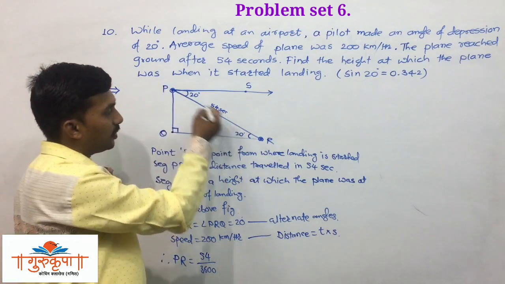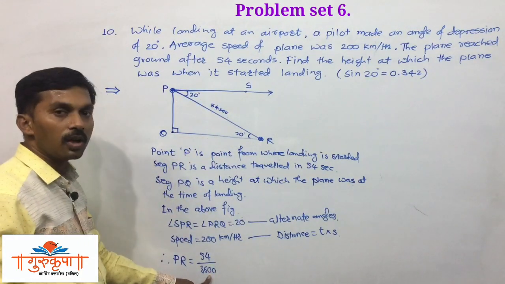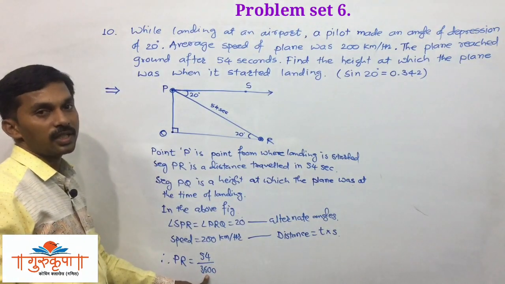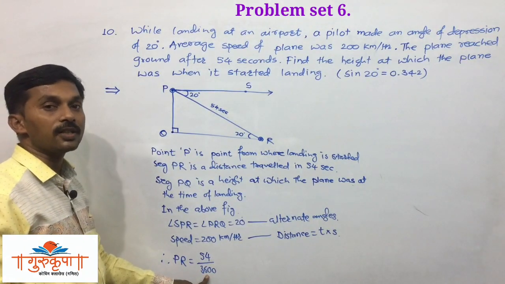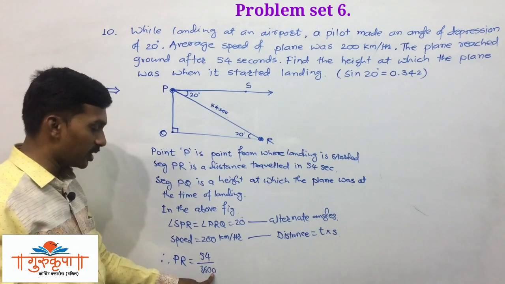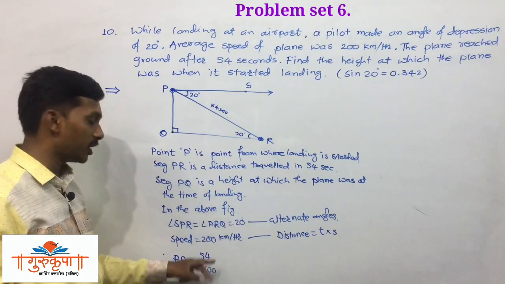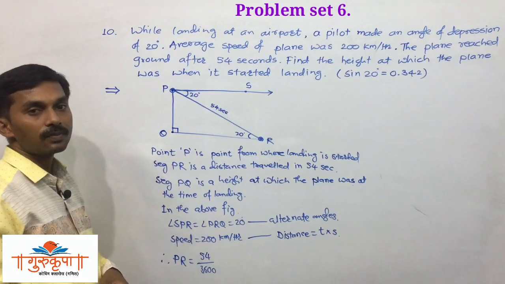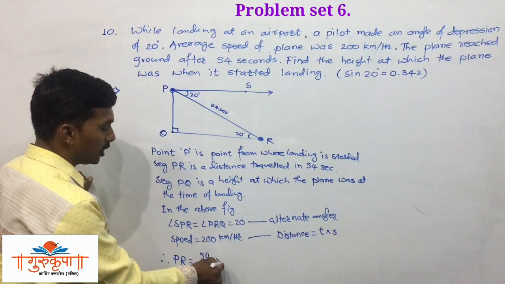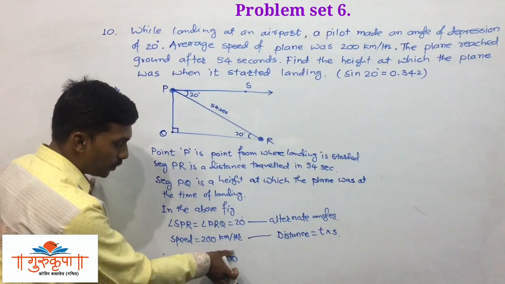So we divide this 54 by 3600, as there are 3600 seconds in an hour. So here PR is equal to 54 upon 3600 into 200, that is time into speed.